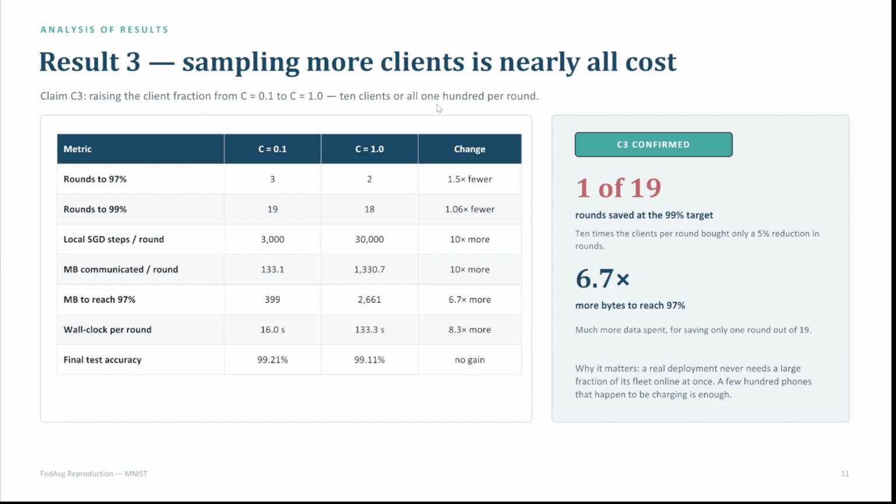And we only save one round out of 19, only a 5% reduction in rounds. So by increasing the number of clients, you are spending almost 7 times the data, but you are only really saving 5% in the rounds.